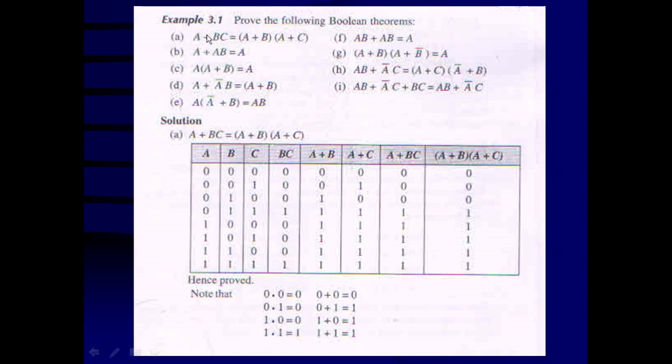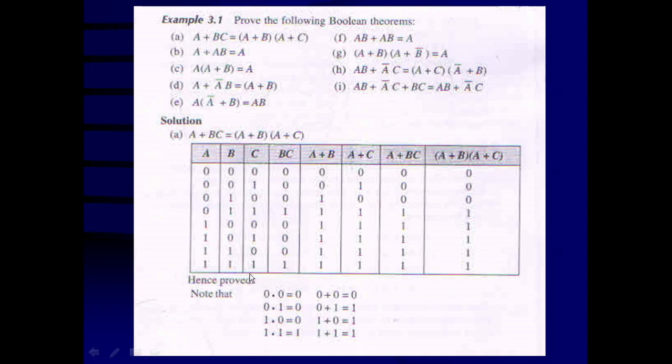There are three variables, ABC. Here you can see that we have prepared the table for the variables ABC, and there will be 8 combinations, because A can be 0 or 1, B can be 0 or 1, C can be 0 or 1. That means 2 raised to 3, so 8 combinations are possible, from 0 0 0 to a maximum of 1 1 1.